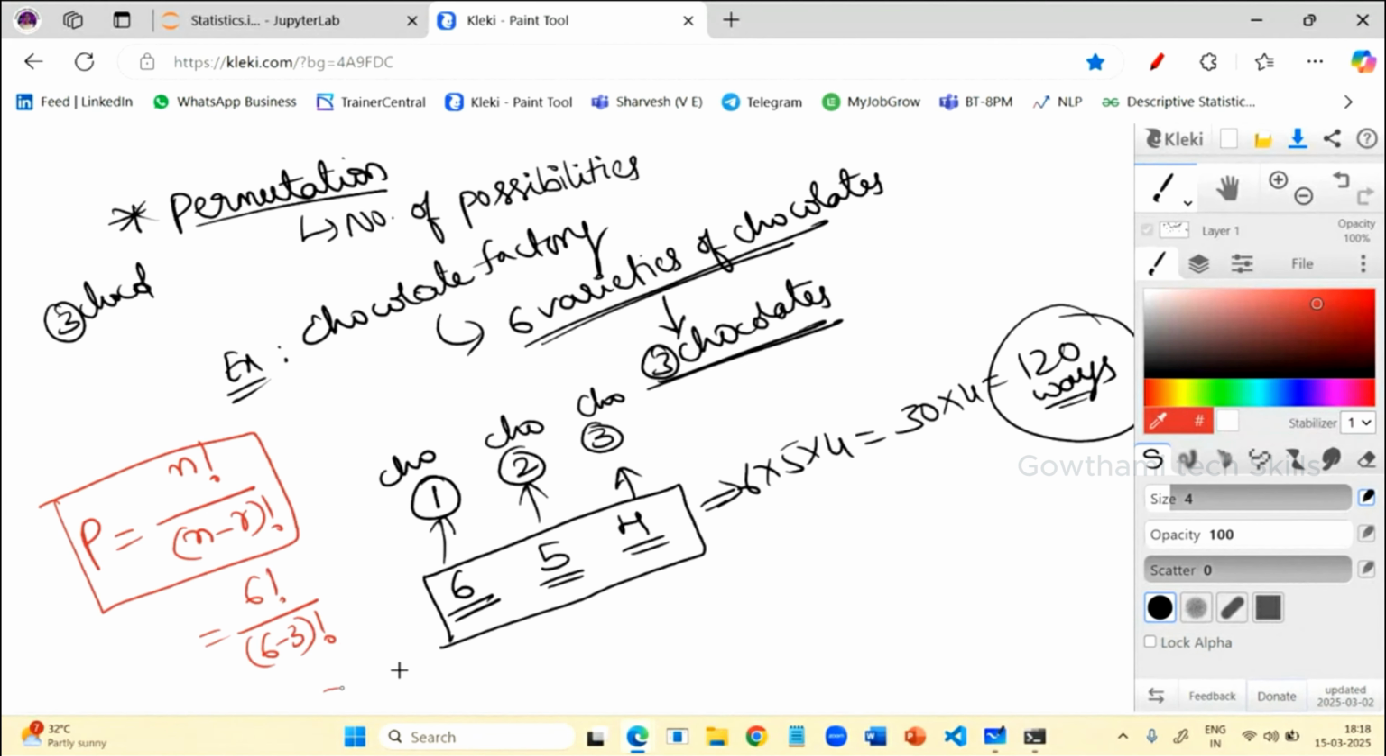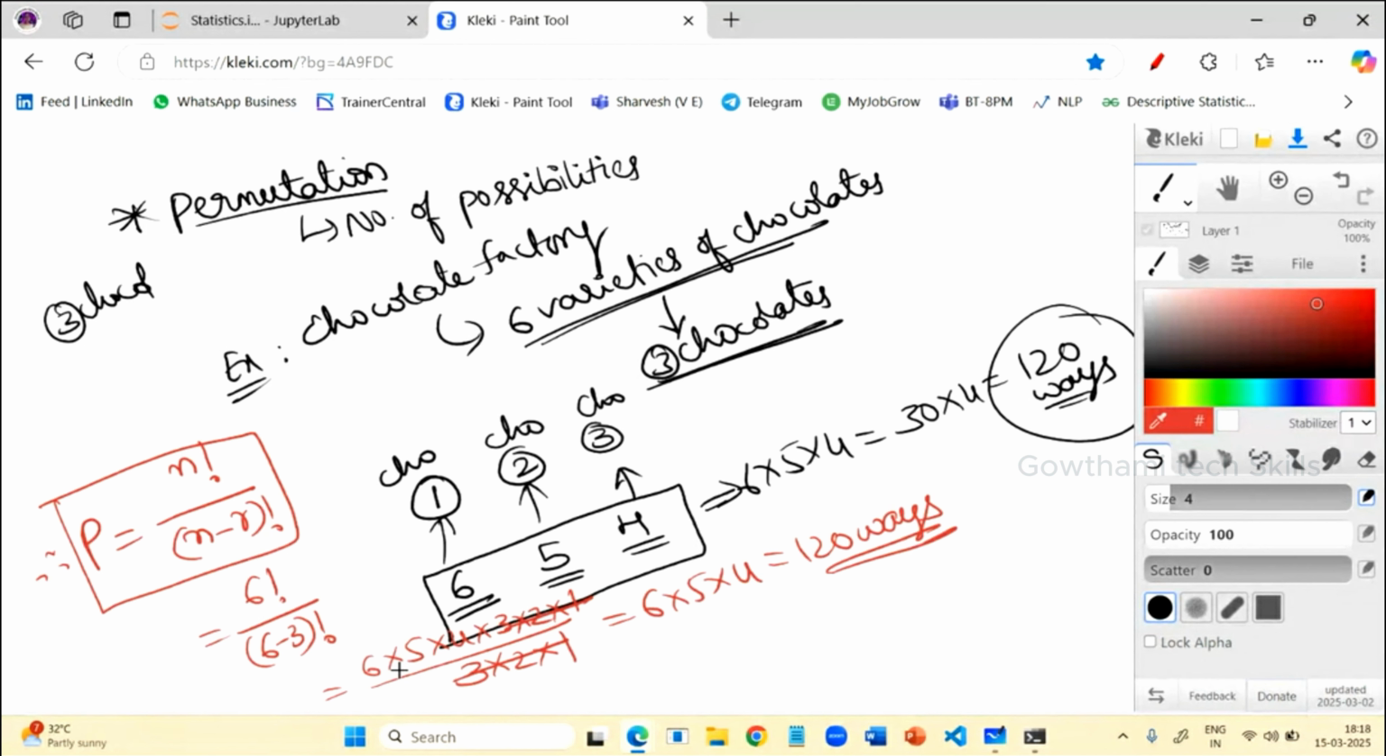So how do we compute 6 factorial? 6 into 5 into 4 into 3 into 2 into 1, divided by 6 minus 3, which is 3 factorial. So 3 into 2 into 1. So this gets cancelled. So what is the output? 6 into 5 into 4, that is 120. This is the output when you are using the formula also.